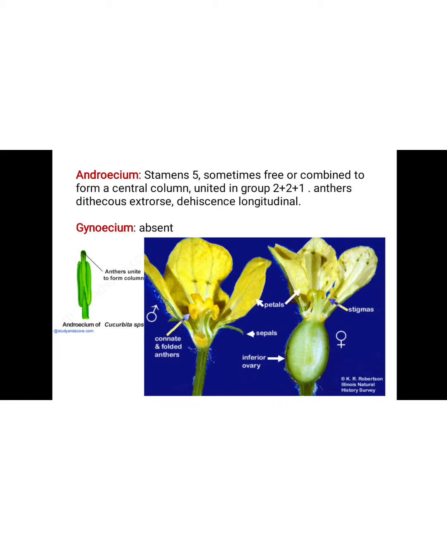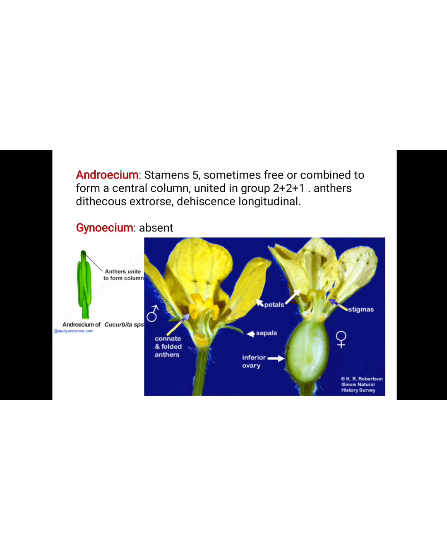Next is the androecium. In this androecium the stamens are 5, sometimes free or combined to form a central column, united in groups of 2 plus 2 plus 1. Anthers are dithecous, extrorse and dehisce longitudinally. It means the stamens are 5 in number and they are connected to the staminal tube and arranged as 2 plus 2 plus 1. The 2 plus 2 are fused together and the 1 is free.